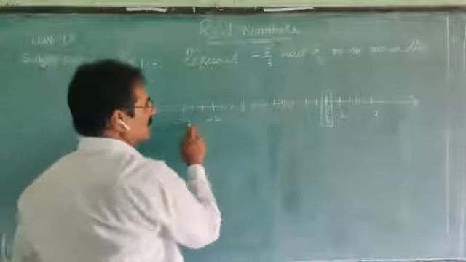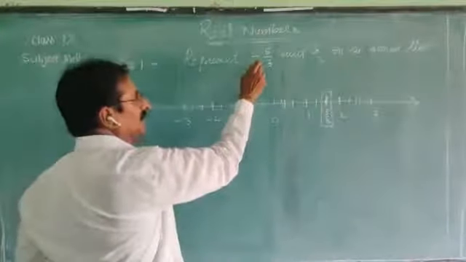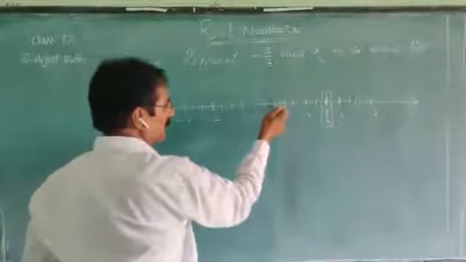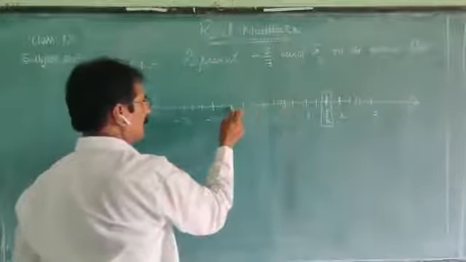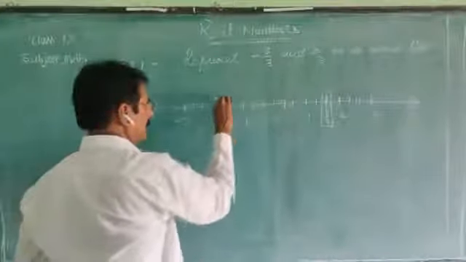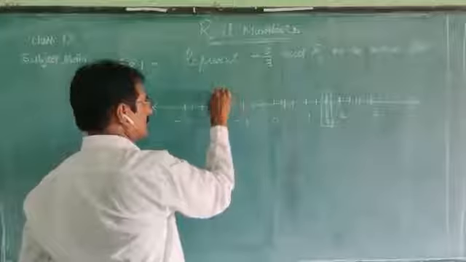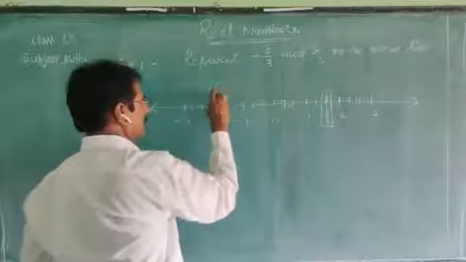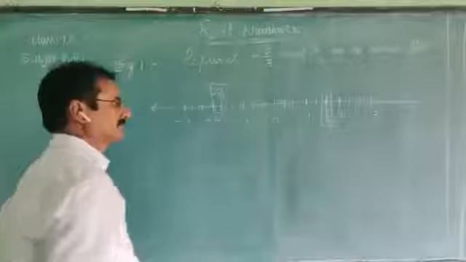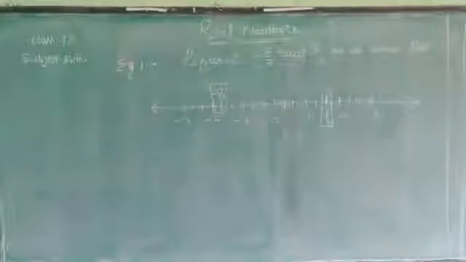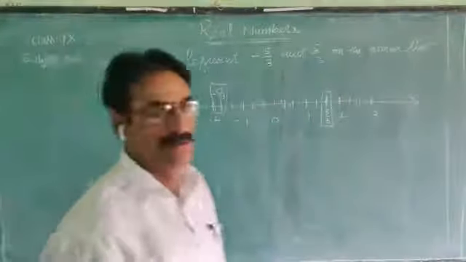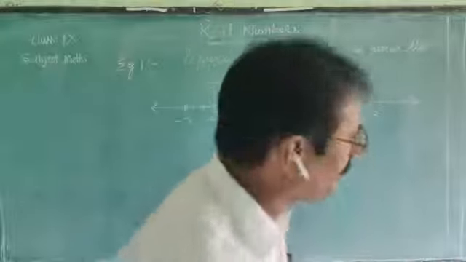And on the left of the 0, to find the negative number, count from 0: 0, 1, 2, 3, 4, 5. It is minus 5 by 3. It is one of the methods. Do you understand this one? See, there is another method also.